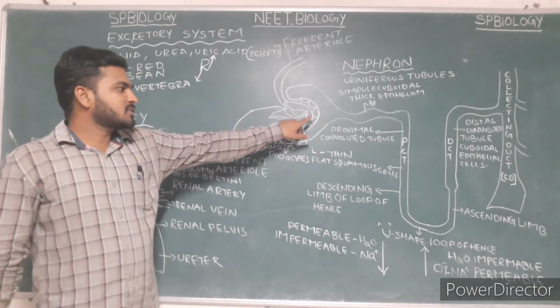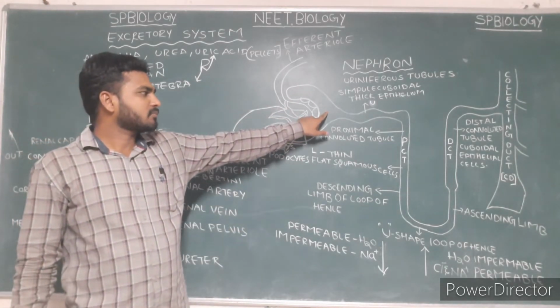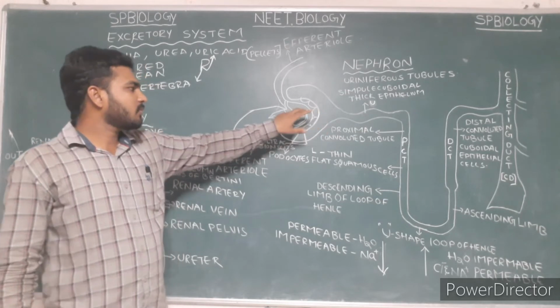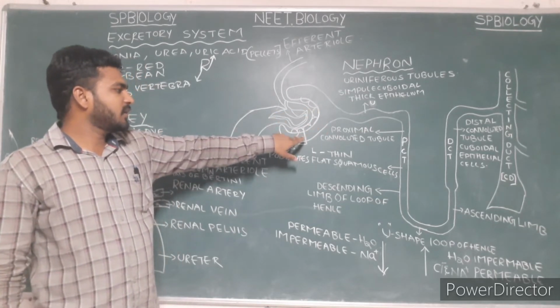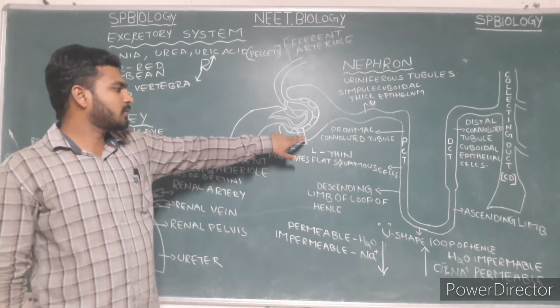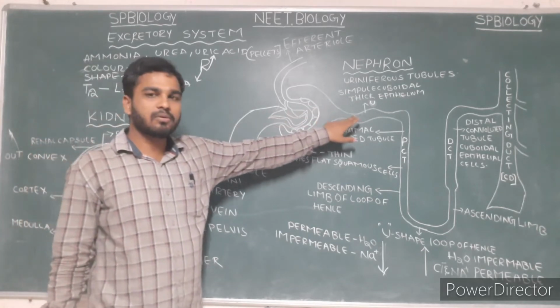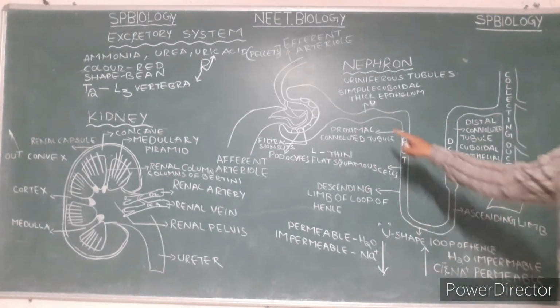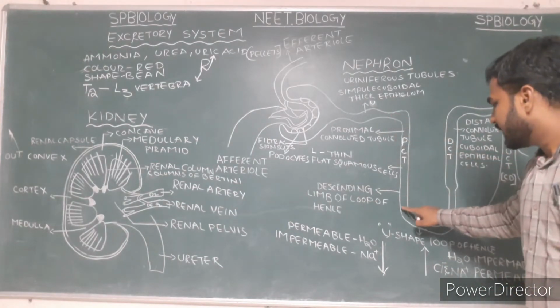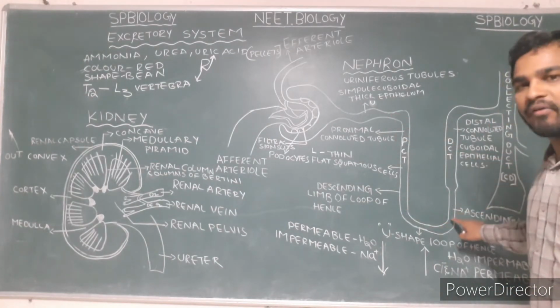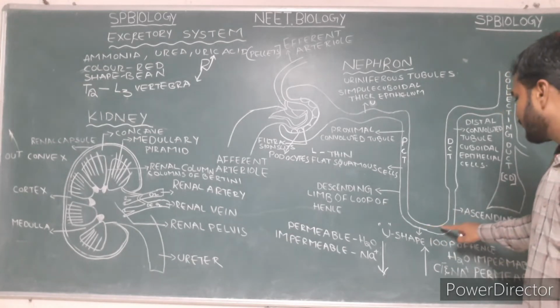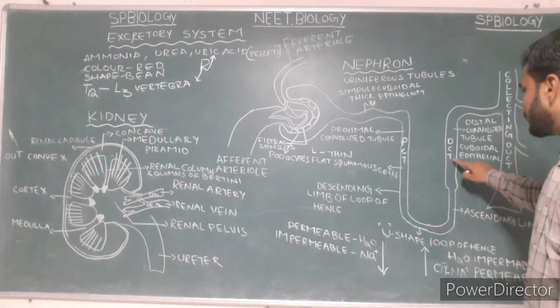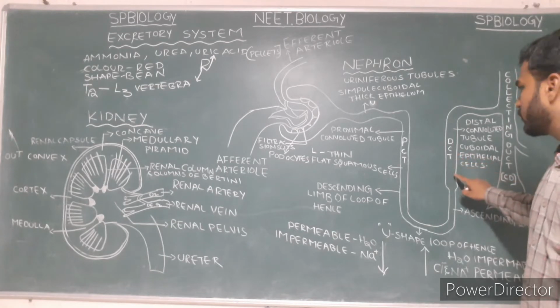The glomerulus is mainly in the PCT. The Bowman's capsule leads to the PCT, the proximal convoluted tubule. Later, the U-shaped loop of Henle. The U-shaped loop of Henle leads into the distal convoluted tubule.